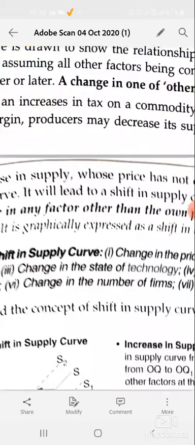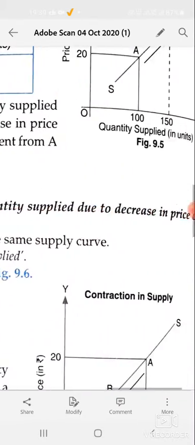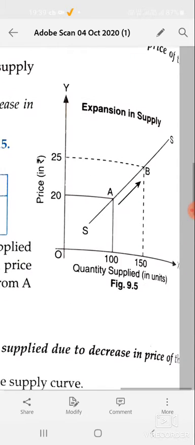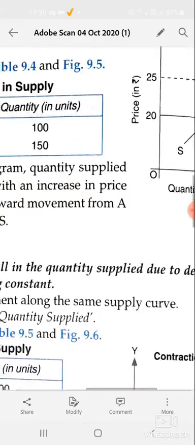In the next graph you can see the expansion: due to increase in price from 20 to 25, the quantity supplied increased from 100 to 150. Or we can say the upward movement from point A to B is called expansion of supply.